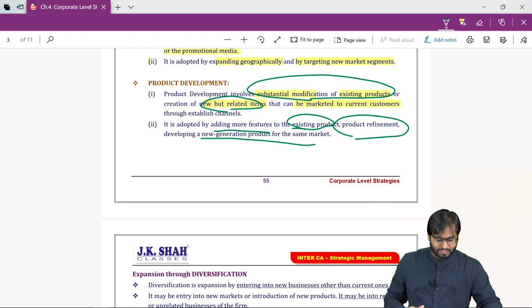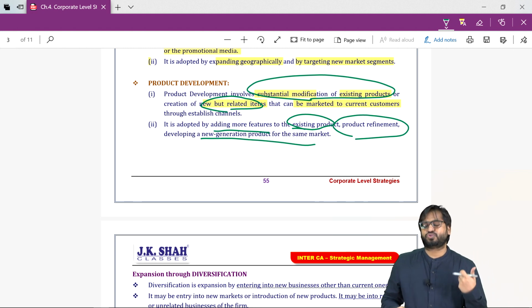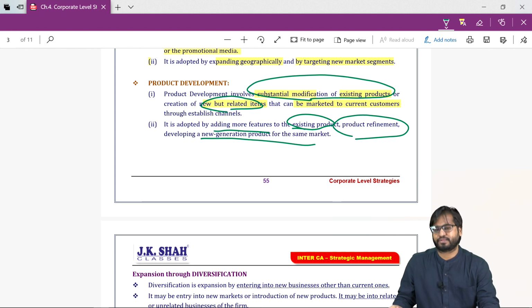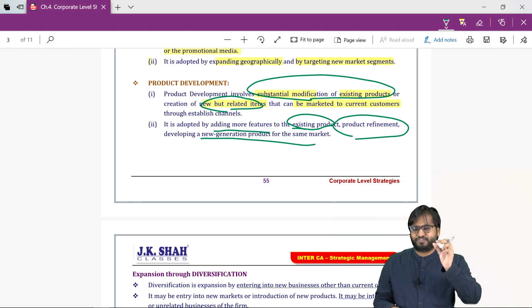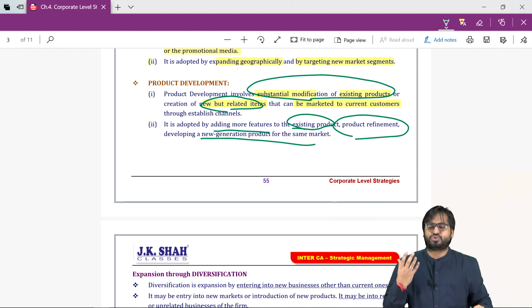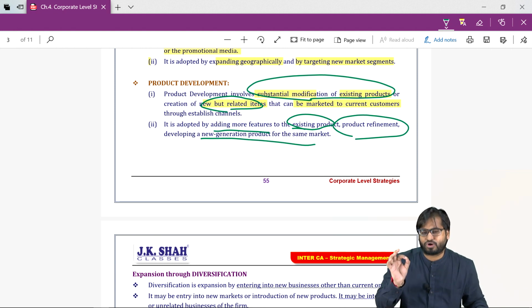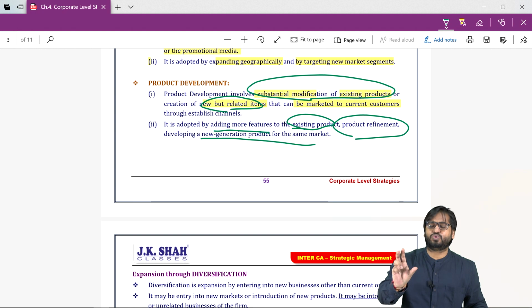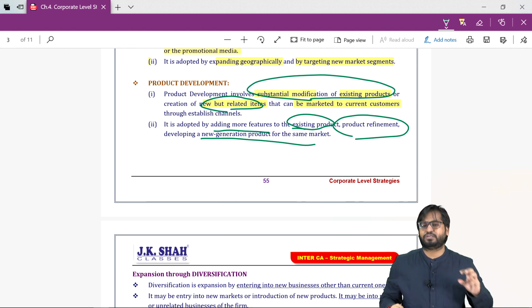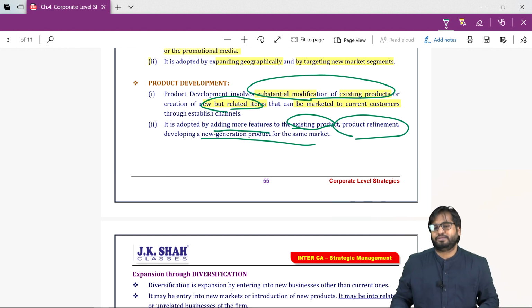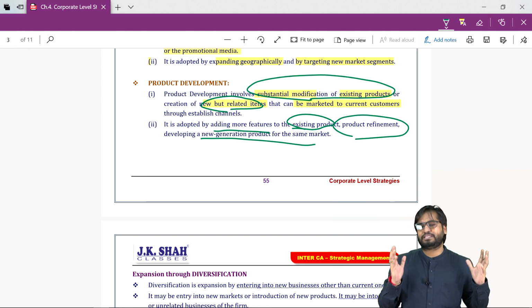Now let's try to understand expansion through diversification. Diversification is considered to be the most risky strategy of this. Why? Because we are entering into a new market with a new product. We have little or no experience in this.